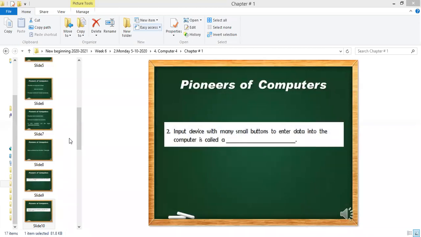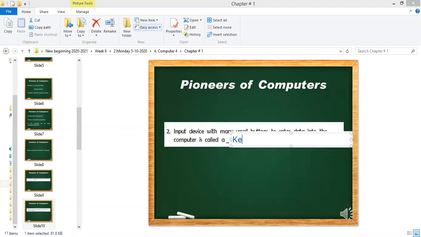So, Ayad Ahmad is there. Ayad, what is your answer? It's keyboard. Okay, very good. So everyone will get a turn. So the answer for question number 2 is keyboard.